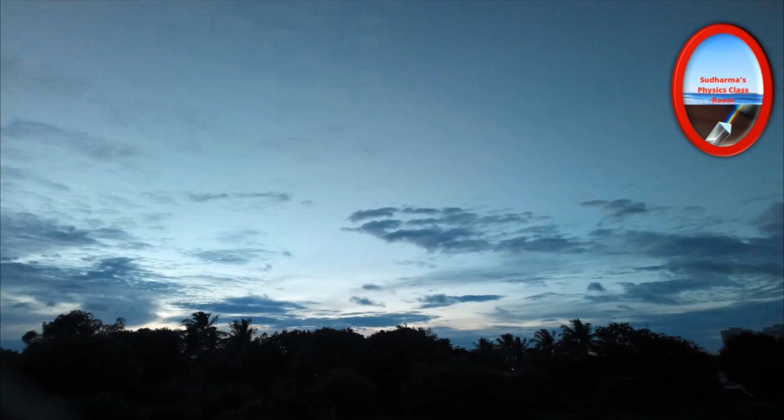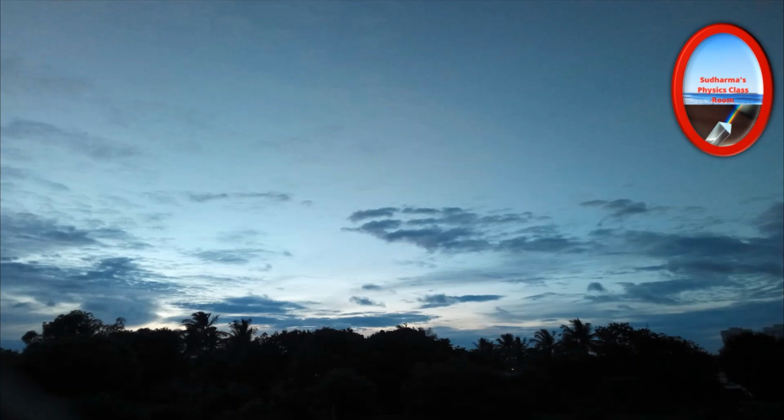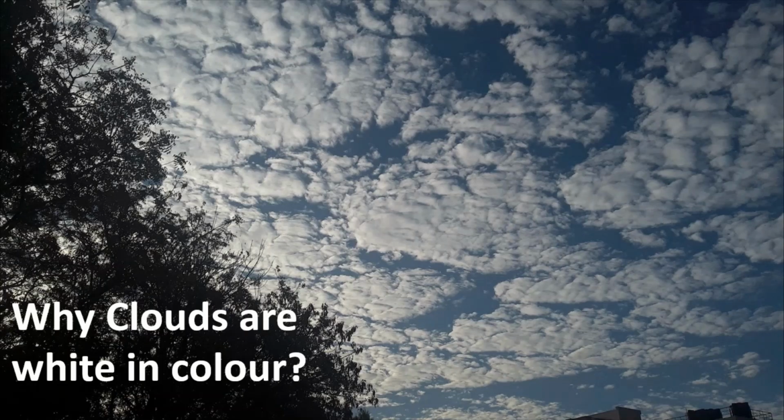Then why is it like that? When scattering is taking place, the bluish region of the spectrum will be scattered the maximum. That comes under the lowest wavelength region. So the bluish region of the spectrum will be scattered the maximum, and we will be able to see the color of the sky as blue.